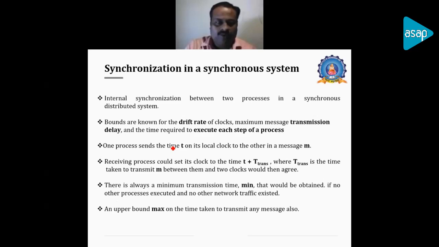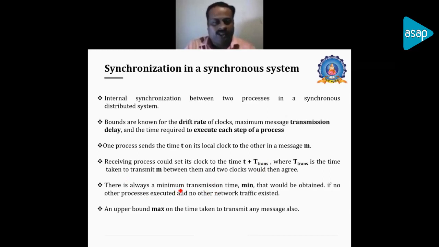So we will be updating its time, Pi, on a message m, and it will be updated to Pj, something like that. And the receiving process should set its clock time with t taken from the message m. The time to transfer from process i to process j is called T trans. And this small t plus capital T transmission delay will be added to and updated by the clock. And here also the deviation may happen due to the network delay, network bandwidth, network congestion.